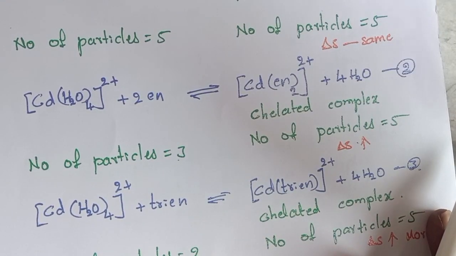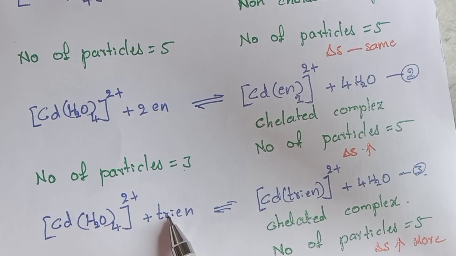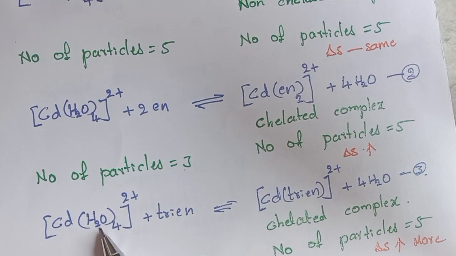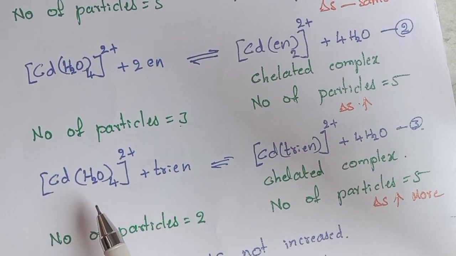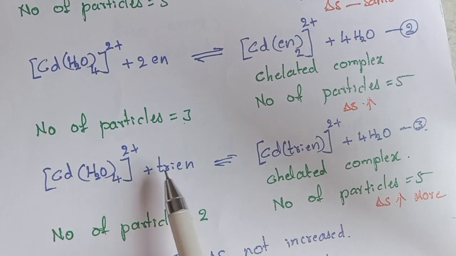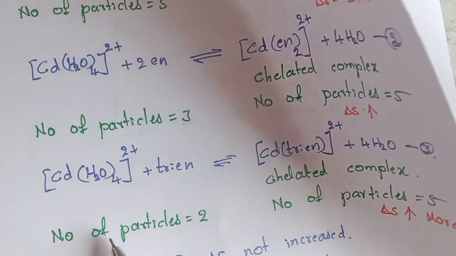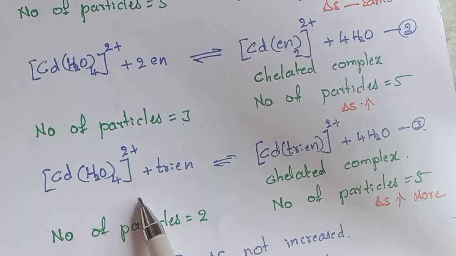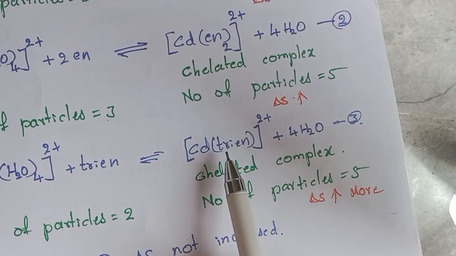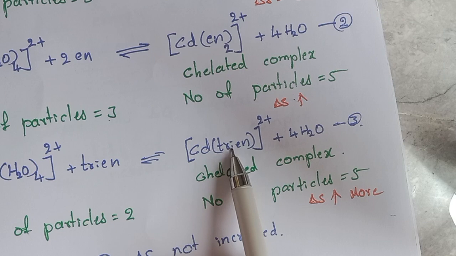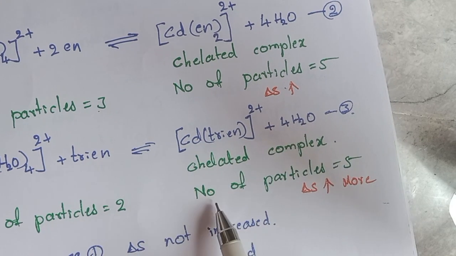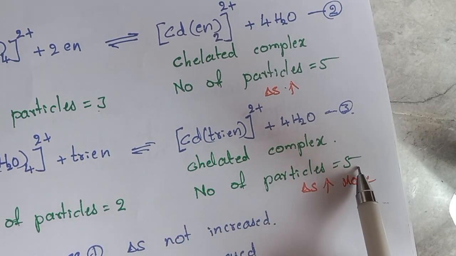If you see the third equation, one trien molecule is going to replace the 4 aqua molecules. That means here the number of particles is 1 and 2. Right? So the number of particles is 2 for the reactants, whereas the product is 1 complex and 4 aqua molecules. Here the number of particles is 5.